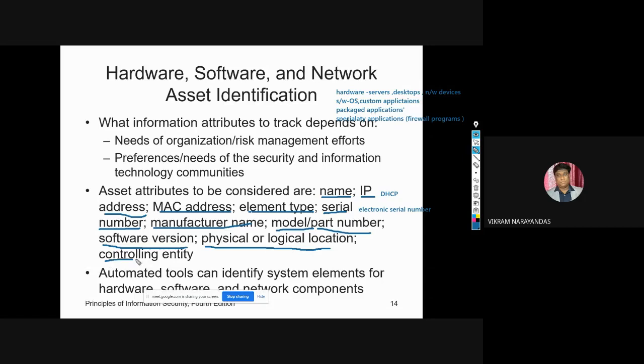So the next one is the controlling entity. What is the controlling entity? It is the entity, or organizational unit, which controls the element.